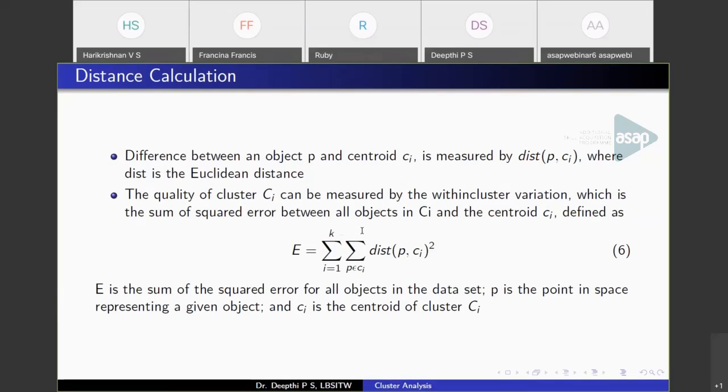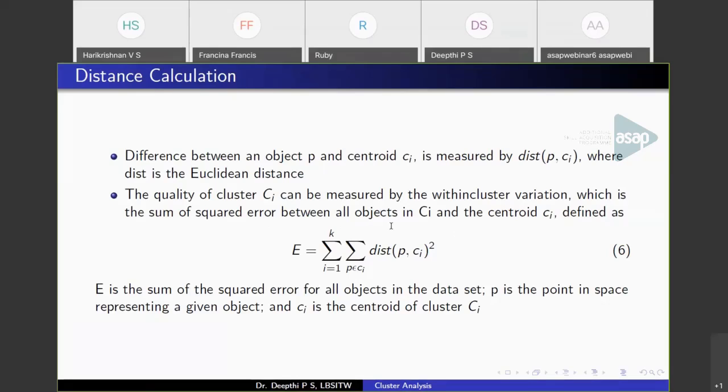So that means if we have two clusters, consider one cluster, calculate the distance of all points to the centroid of that cluster and add them together. Similarly, take the second cluster, calculate the distance of all points in that cluster from the centroid and add them together. So similarly, you can add the distance of each point belonging to a cluster and add them together. That will be the sum of squared error. So this is used to measure the quality of a cluster.